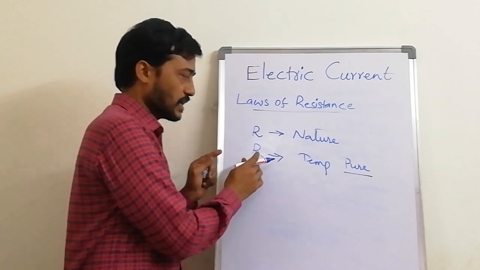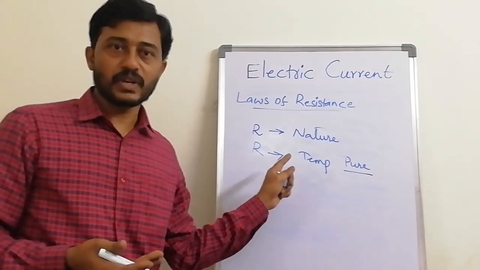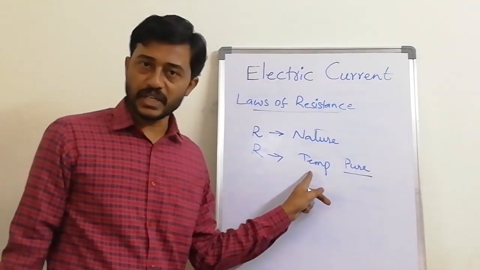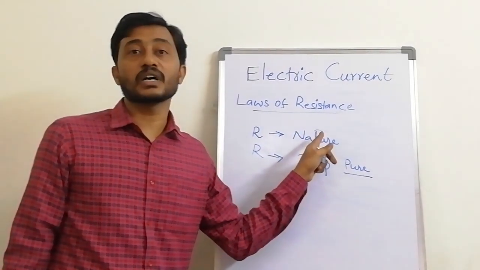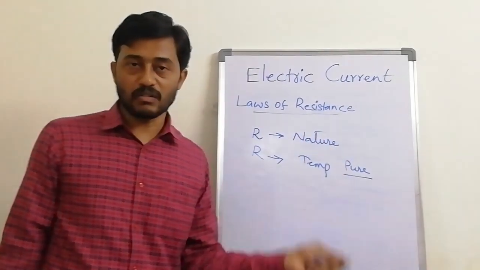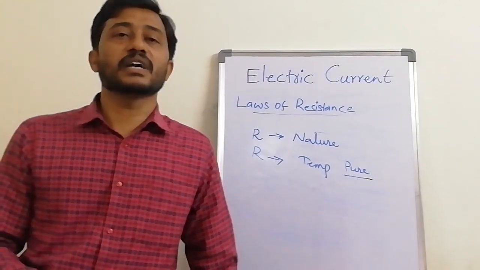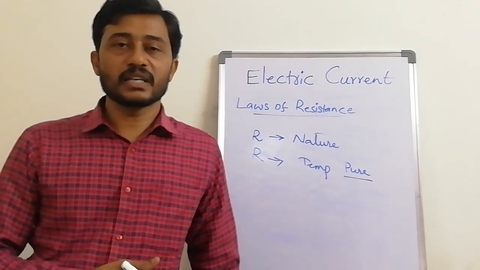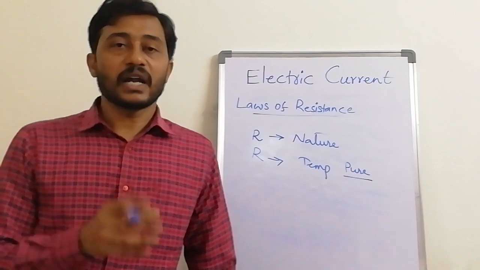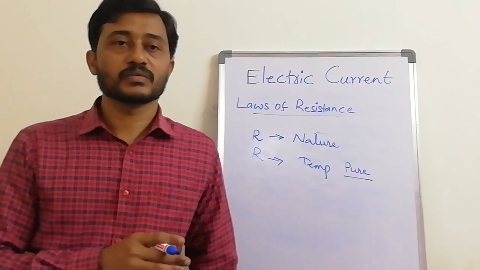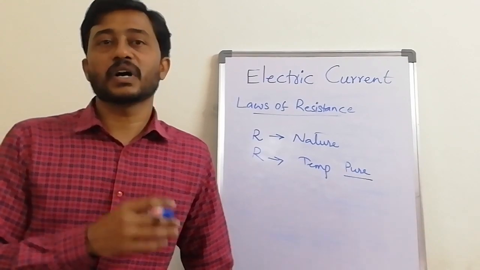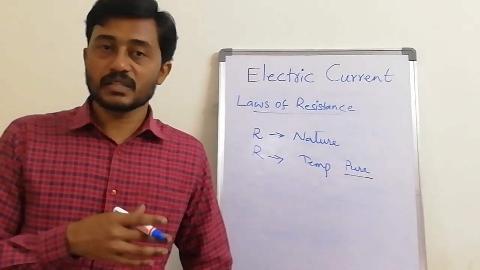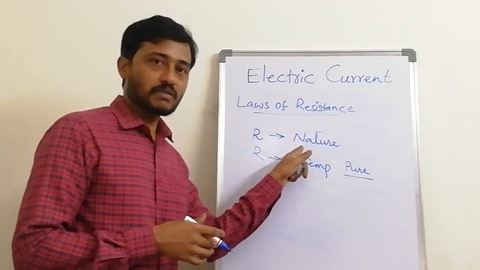So resistance changes when there is a change in temperature, and resistance also changes according to the nature of the material. So what is the nature? Nature means what is inside the matter, like maybe the atom size is more, which we call the lattice. So the positive charged particle size is more or less, and based on that, the nature will be different.